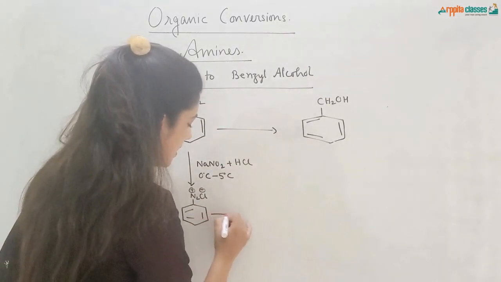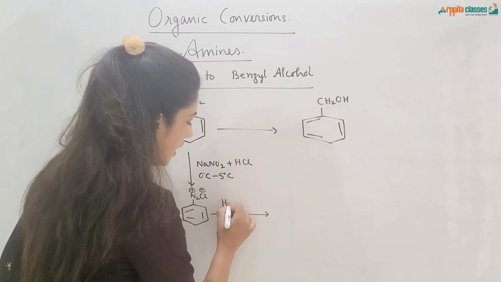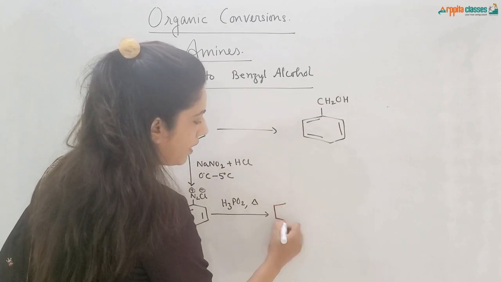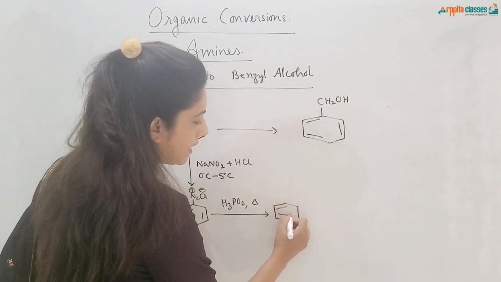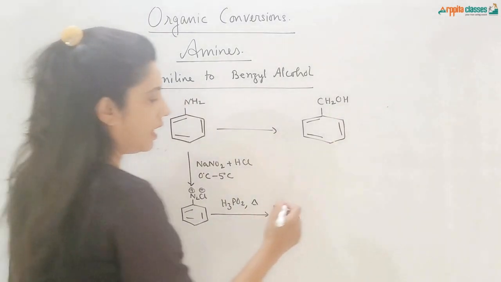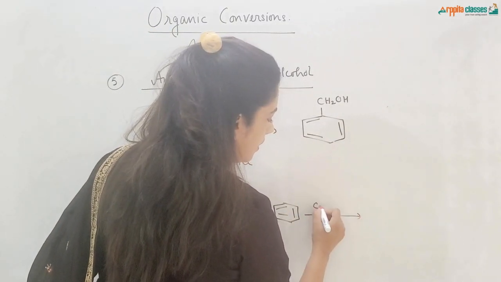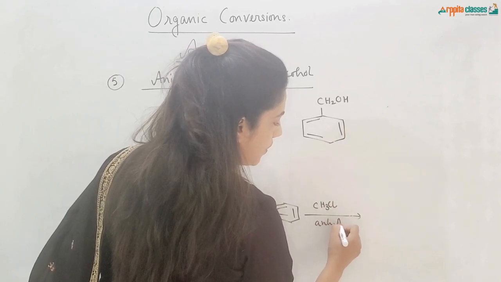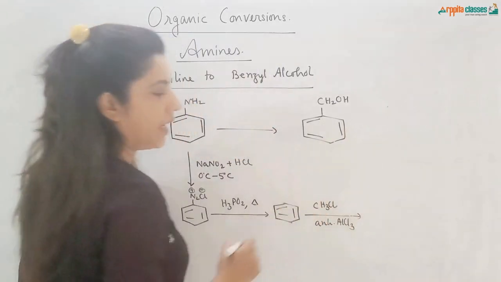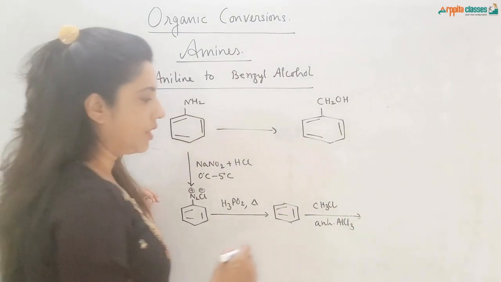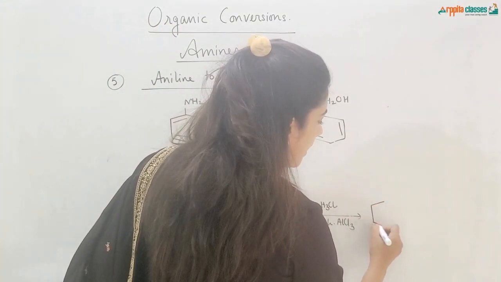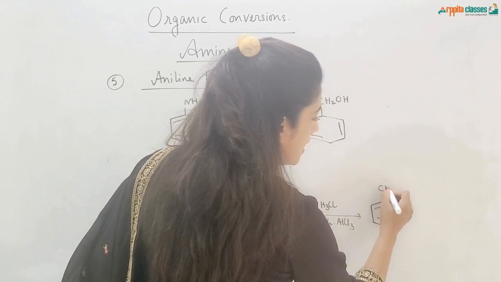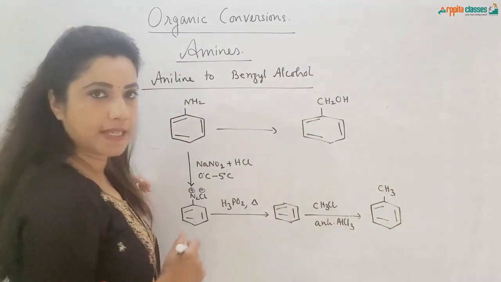Now this benzene diazonium chloride is treated with H3PO2 along with heat. It will convert into benzene. So we got benzene over here. Now this benzene will be treated with CH3Cl in presence of anhydrous AlCl3. Friedel-Crafts alkylation reaction, where alkyl group will get attached to the benzene ring. So CH3 group gets attached to the benzene ring.